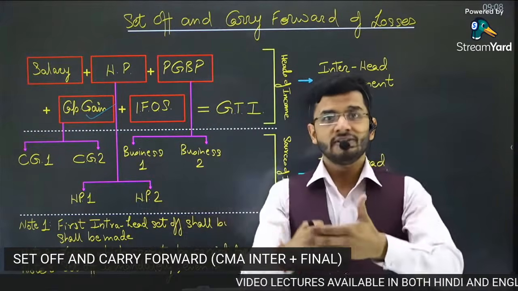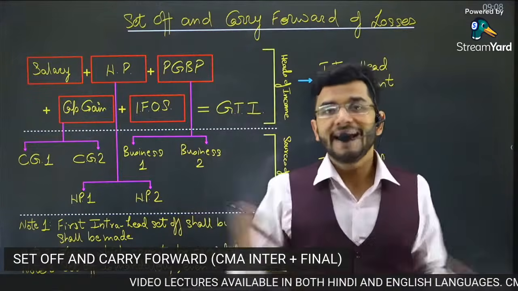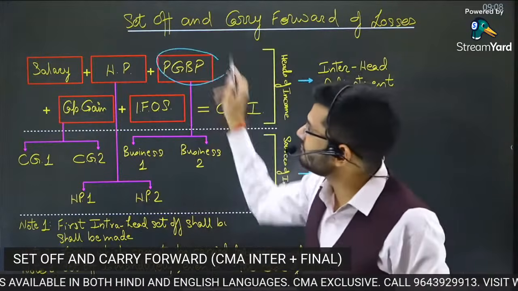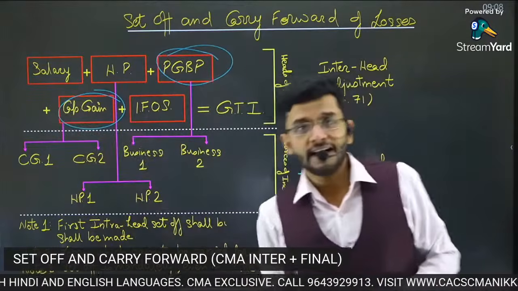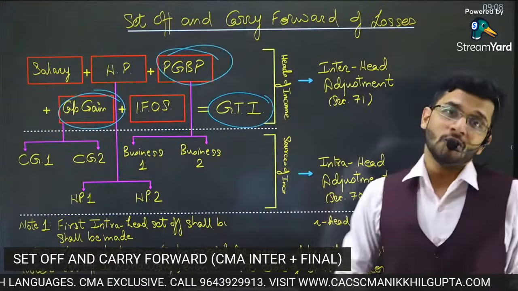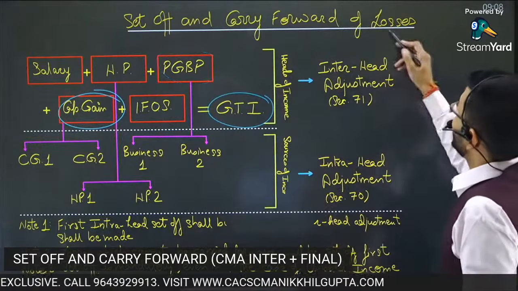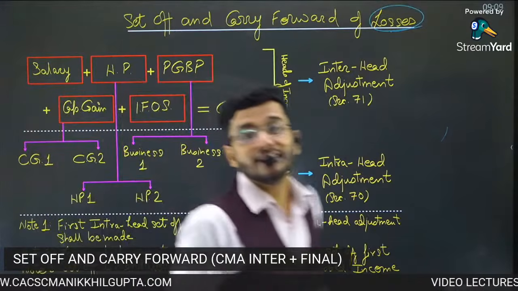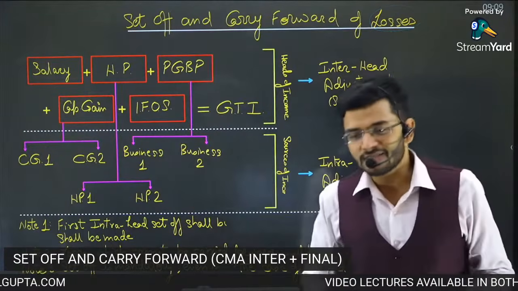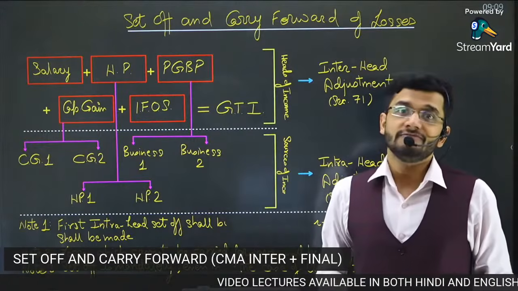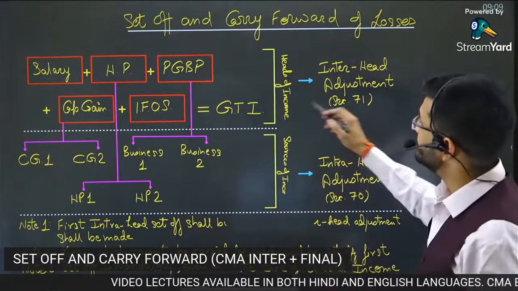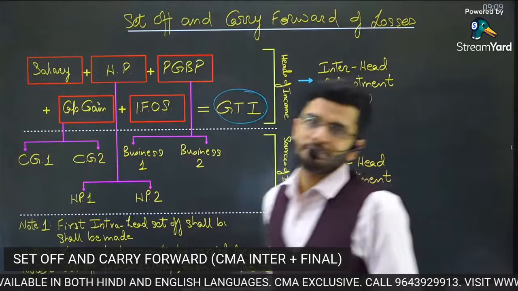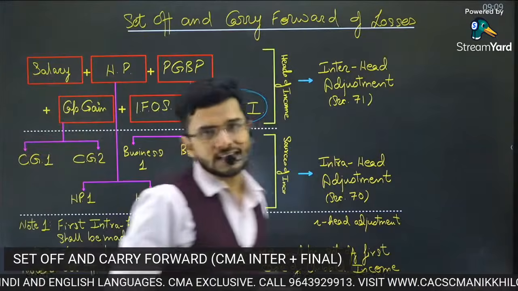This is known as setting off. Setting off means adjusting. We will adjust the profits of one head from the losses of another head, and thereby reducing our gross total income. And therefore, we say that losses are very, very good from a tax perspective. Losses will reduce our gross total income, and we will be required to pay lesser amount of taxes. And that is how the losses benefit us.